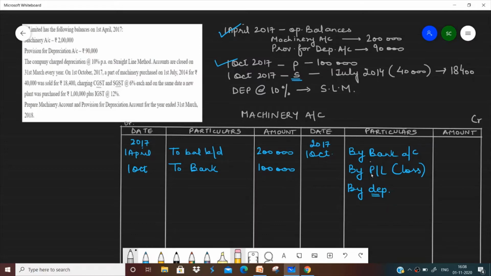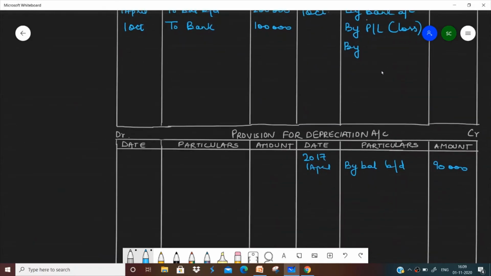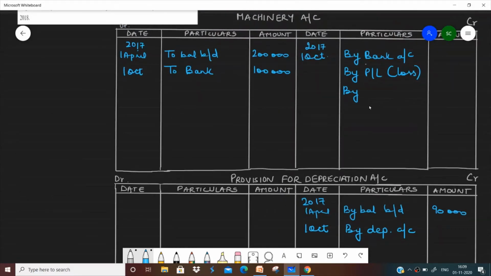But in this case where we are making the provision for depreciation account, we will not write depreciation here. Why are we not writing depreciation here? Because the same depreciation should be written in the provision for depreciation account. So on 1st of October, the depreciation which I used to write in my asset account should be shown here in the provision for depreciation account. So you very well know that at the time of sale, three things are shown here: by bank, by PNL, by depreciation. But that depreciation is to be shown in provision for depreciation account because we are following this method.